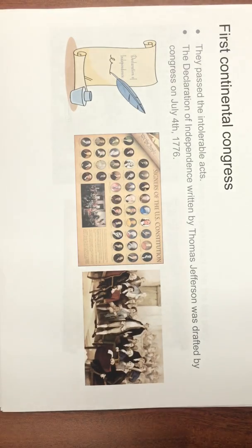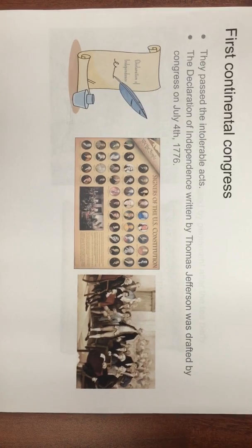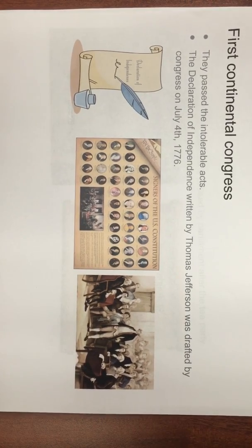First Continental Congress met in Carpenter's Hall in Philadelphia from September 5th to October 26, 1774. The First Continental Congress brought together representatives from each of the colonies except Georgia to discuss their response to the British.